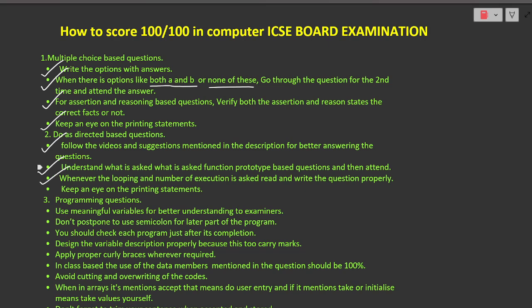Okay, on the third one, I have again written this statement in the 2 mark section as well. Whenever there is a printing statement, keep your eye on that particular statement properly, then attend. Don't hurry just because you have got the answer and write it down. Sit calmly, and attend this particular question specifically whenever printing statements are mentioned.